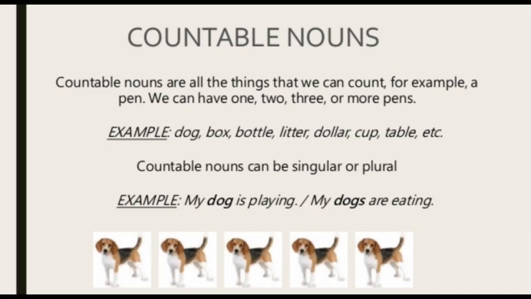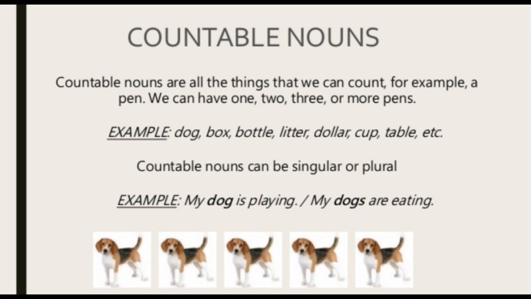So, first of all, countable nouns. Countable nouns are all the things that we can count. As simple as the name suggests, countable. That means the things which we can count. For example, a pen. We can have 1, 2, 3 or more pens, so we can count pens, right? Examples like dog, box, bottle, litter, dollar, cup, table, etc. Countable nouns can be singular or plural, right? We can say pen or we can say pens.